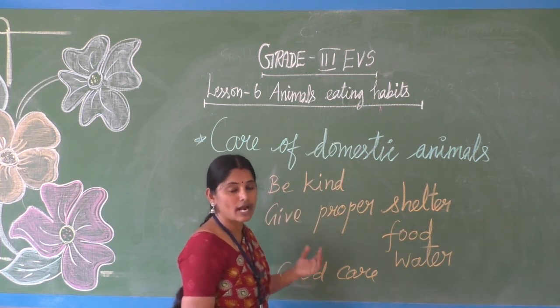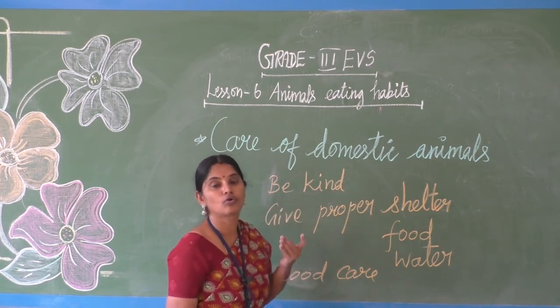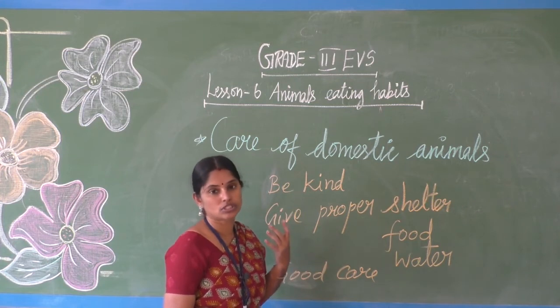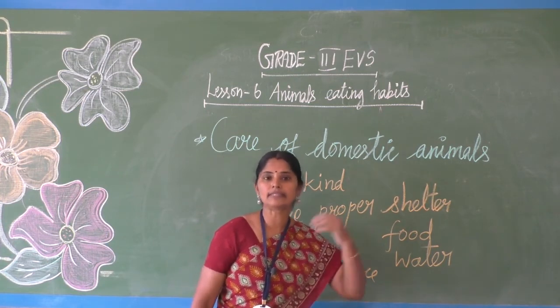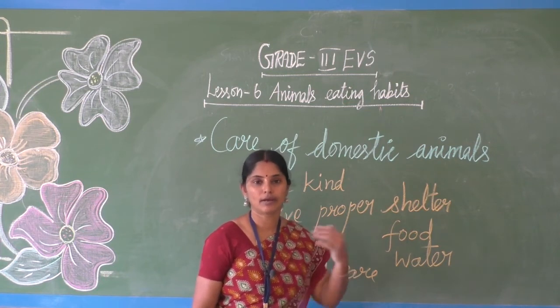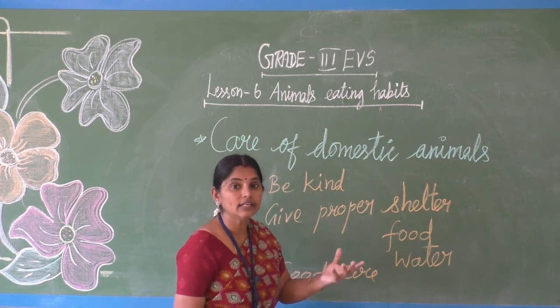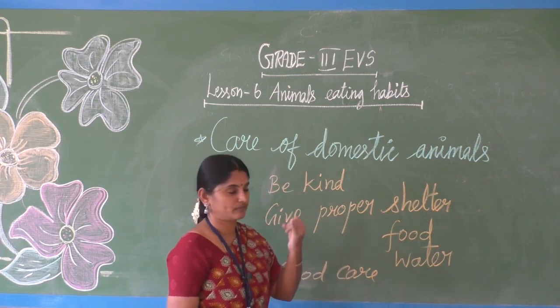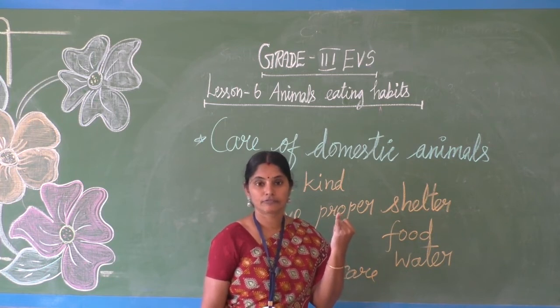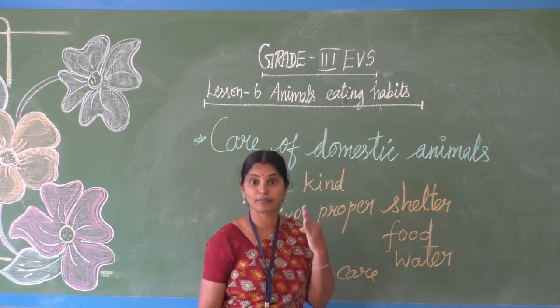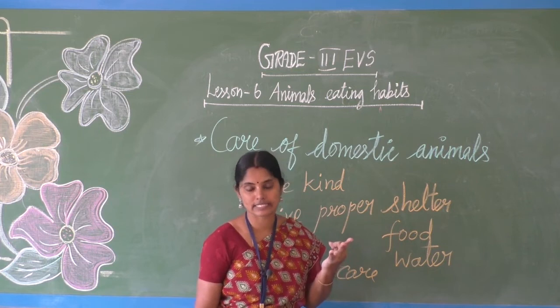So those animals, cow, buffalo, goat. Why are we taming the animals? Tame means to train them. Why do we raise them? Because we are getting many things from them. From the cow we are getting milk, from the goat we are getting meat, from the hen we are getting eggs.